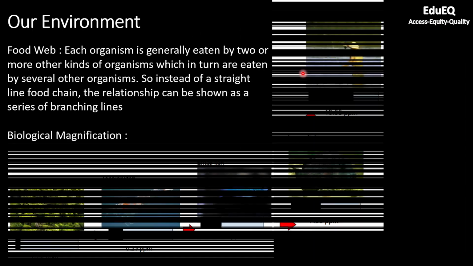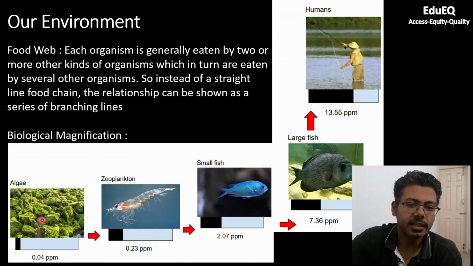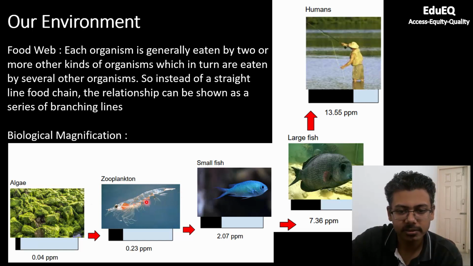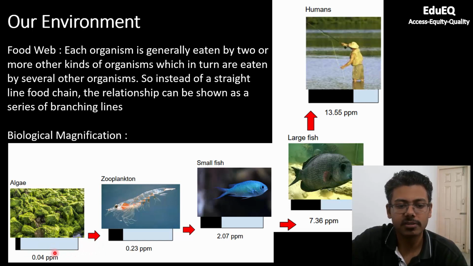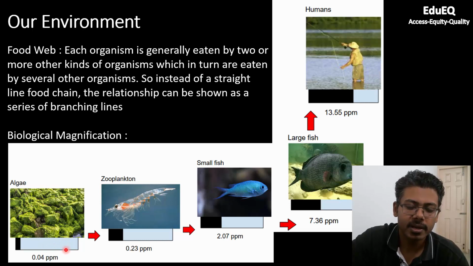Let us look at another example. So this is algae, which is found in seawater, also in rivers. This is eaten by zooplanktons, which are the creatures found in water bodies. And this ppm represents the amount of toxin which is present. For example, algae has 0.04 ppm. ppm is parts per million, or simply you can call it concentration. So 0.04 ppm is negligible, very less.